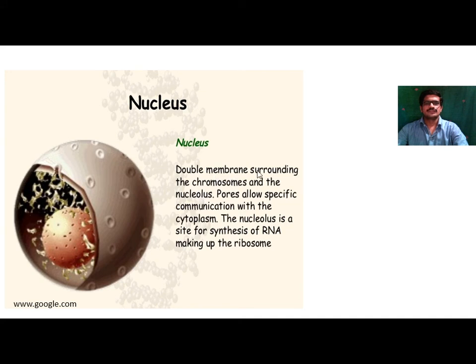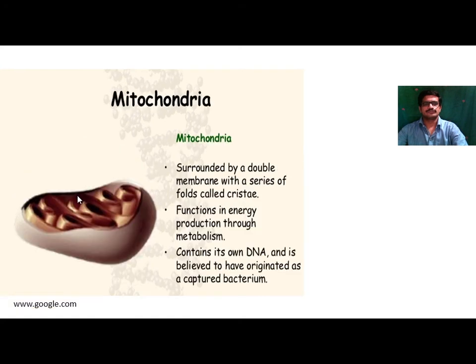So double membrane surrounding the chromosome and nucleolus. Pores allow specific communication with the cytoplasm. So there is presence of pores on the wall of this nucleus. The nucleolus is a site of synthesis of RNA that makes up the ribosome. So this is the structure of nucleolus and nucleus, and it is surrounded by double membrane.